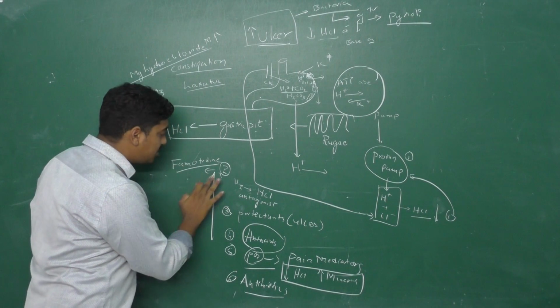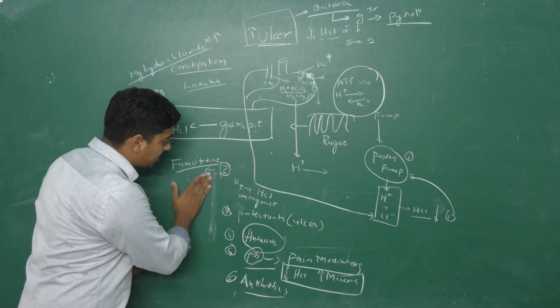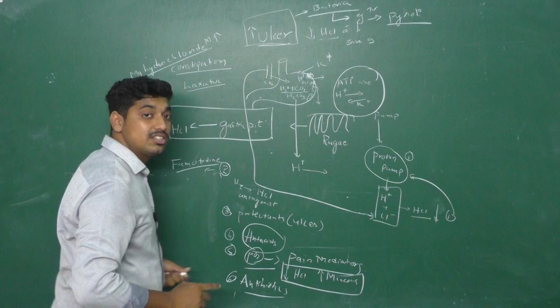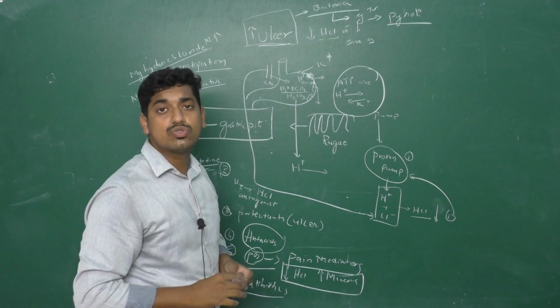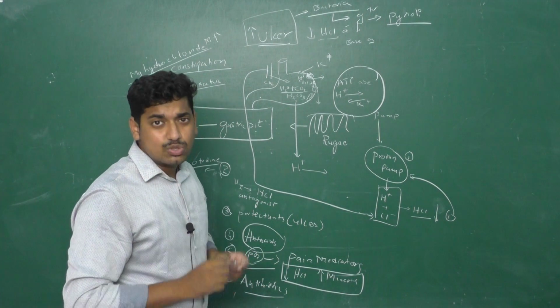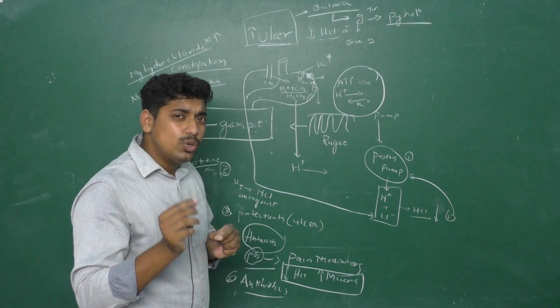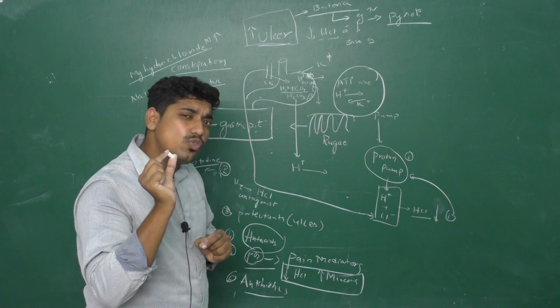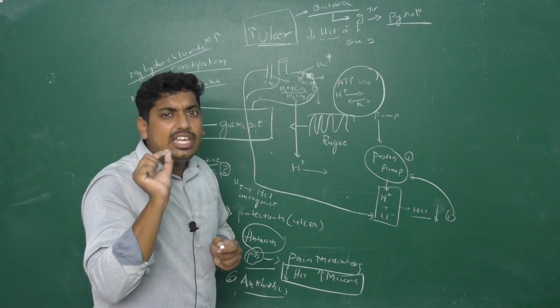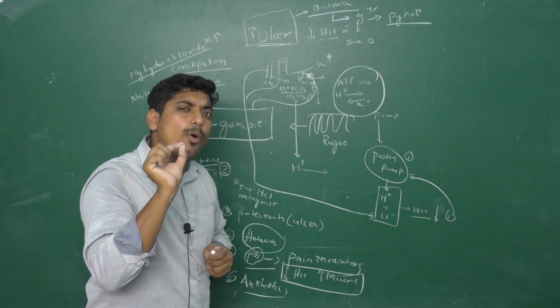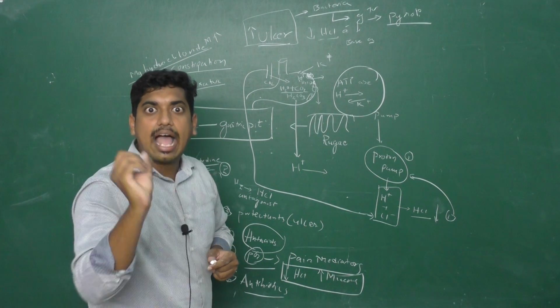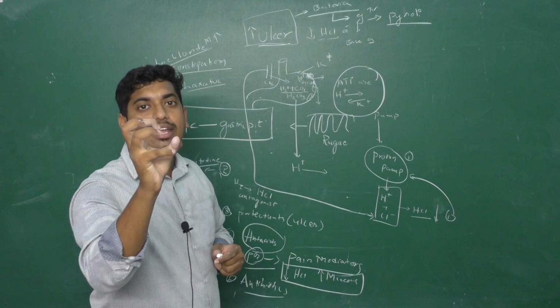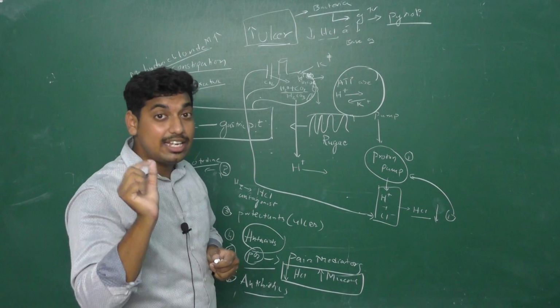For example, digoxin, which is given in hypertension. Okay, sorry, digoxin is not given in hypertension. Digoxin is a cardiotonic drug. Usually the dose of digoxin is 0.625 mg. If we increase it more than that, cardiac arrest will come and cardiac functioning will stop. So that is the meaning of potent.